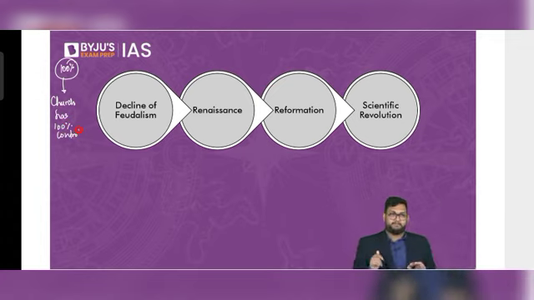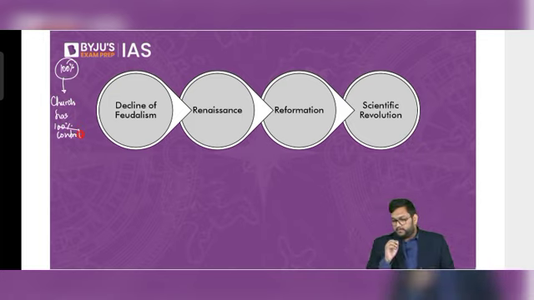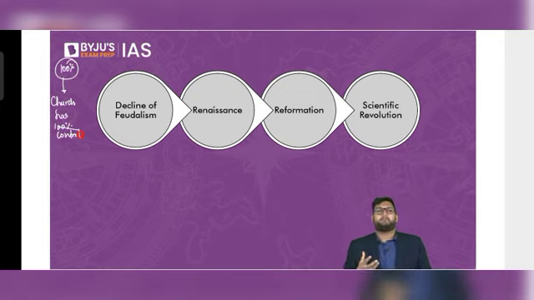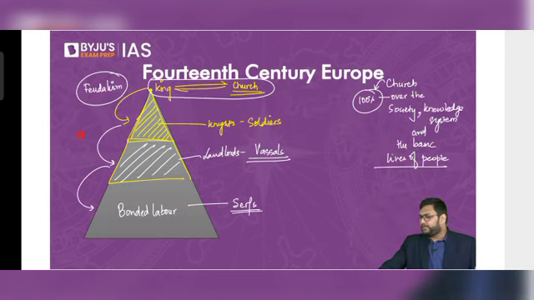Now, very simply, what happens is that the king starts to get frustrated. He starts to feel that everything, the church tells me. He tells me when to get up, when to sleep, what to do, what not to do, who to marry, who not to marry, this, that. So the kings start to become a little bit frustrated. So within this model itself, the king starts to feel frustrated.